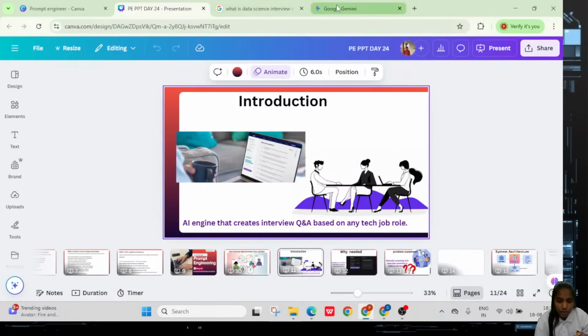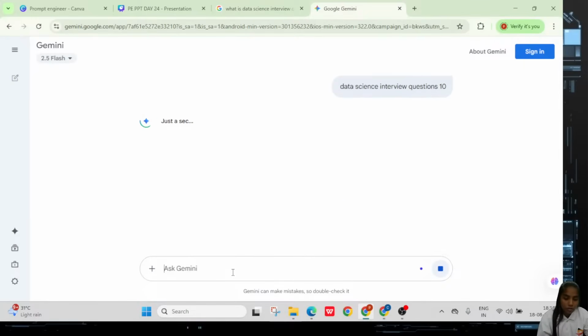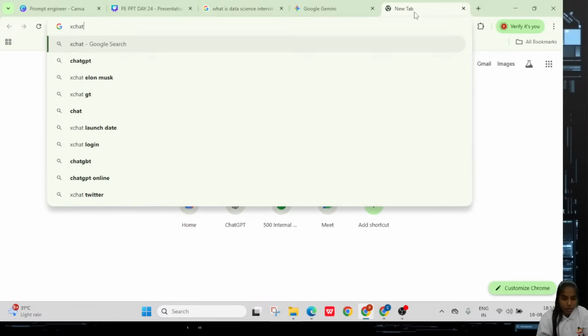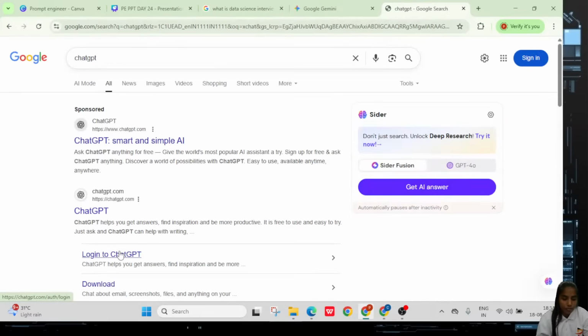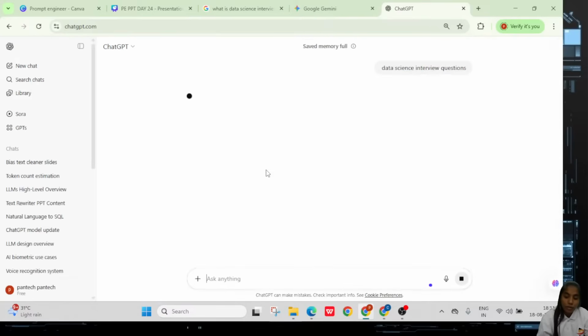For example, I'll show you the same process here. Here in Gemini I have opened, right? So here I am asking about data science. I need only 10 questions. Okay, it's not giving only the questions because we have already asked above, right? That's why it's connecting like that. So I will ask this particular one in another part. Sometimes it gives you only questions, not the answers.